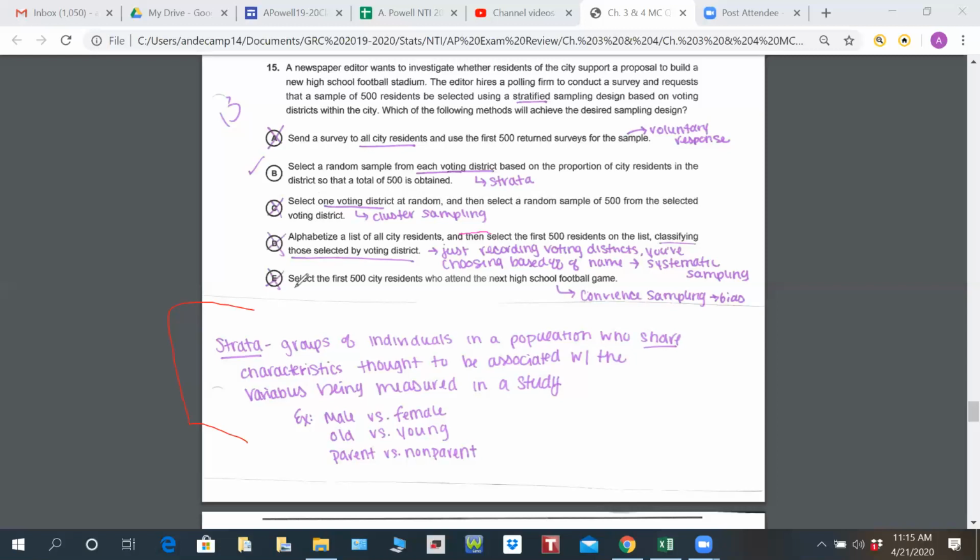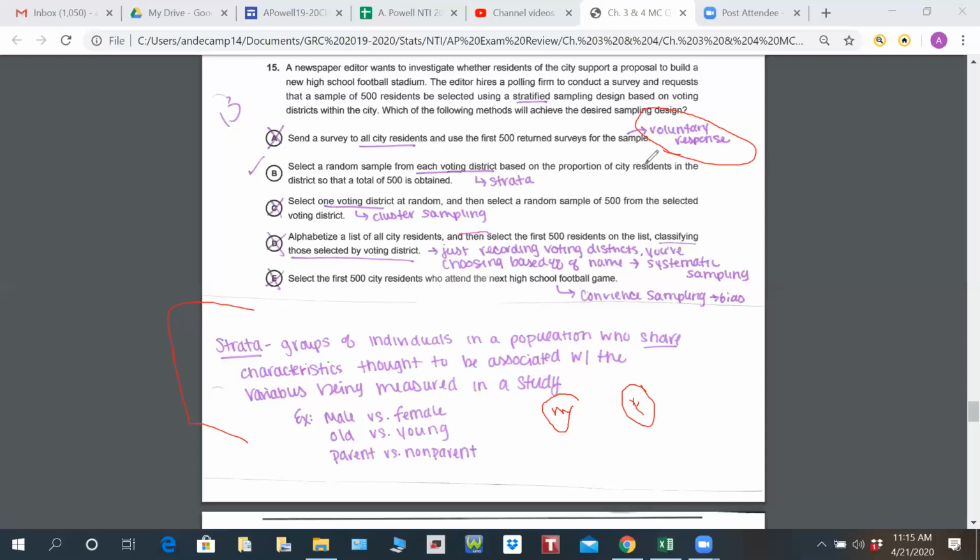Your strata themselves are different from each other. So I have 2, 3, 4, 5, whatever separate groups. This group has something in common, and this group has something in common. So maybe this is our male, this is our female, etc. And it says which of the following methods will achieve the desired sampling design. So letter A says send a survey to all residents and use the first 500. That's a voluntary response survey. That is not stratified sampling.